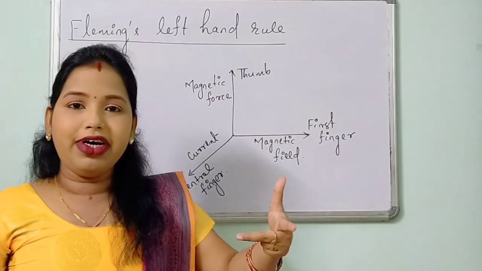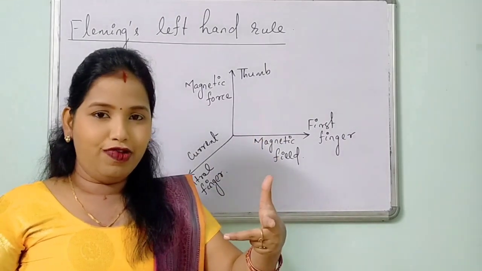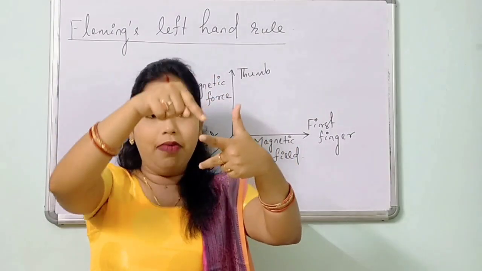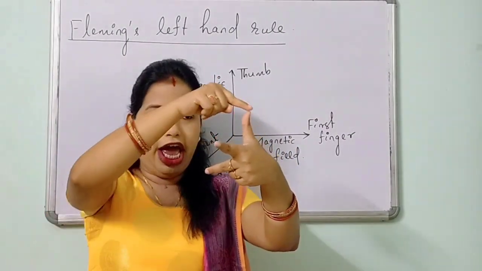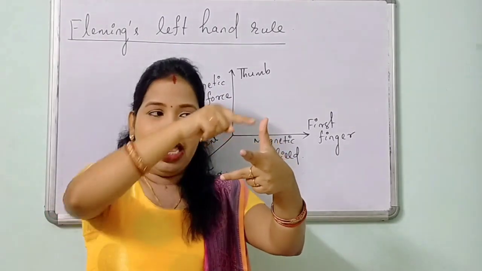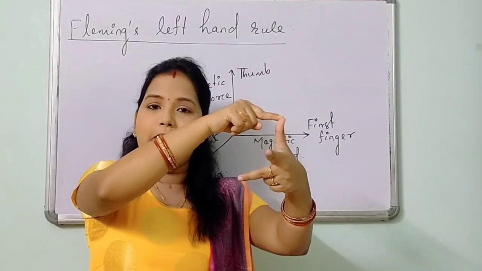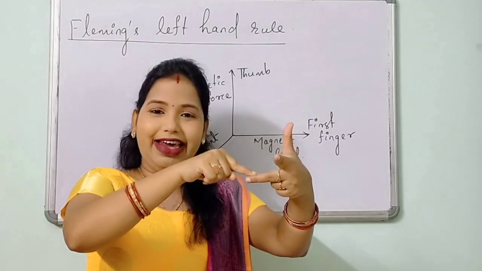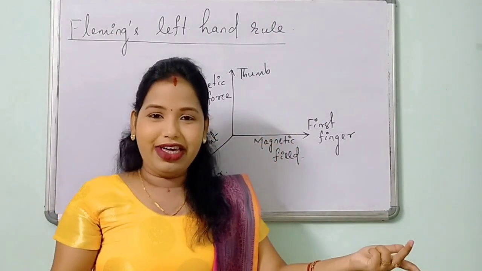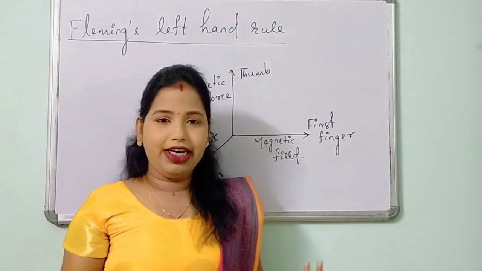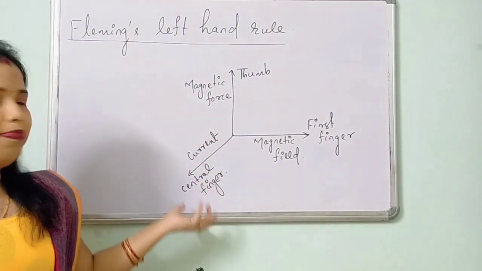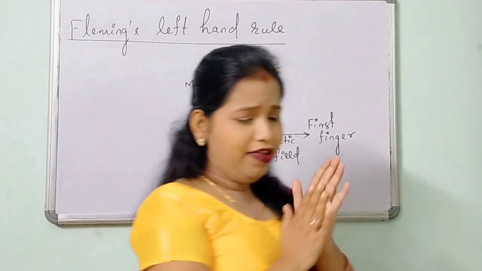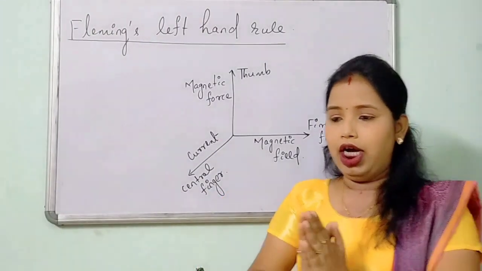You can remember it in a funny way also, like that. You have to remember it as father, mother and child. F, M, C. F for force, that is the magnetic force, M for magnetic field and C is the current. Okay? So there is nothing difficult in it. Or you can do it with this type of diagram also and you can practice it. Okay? So next we will go to our main aim.